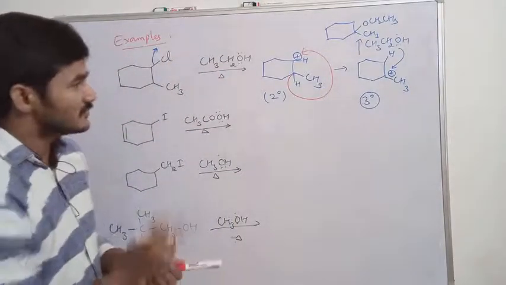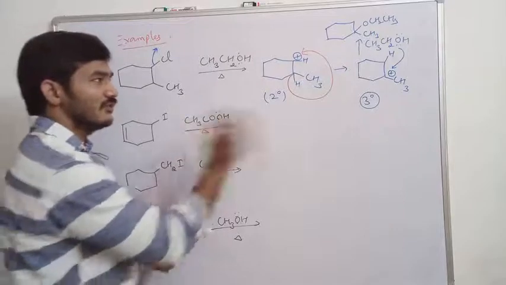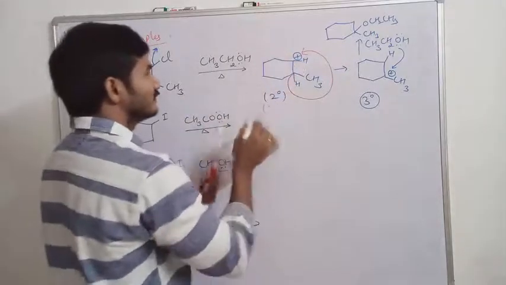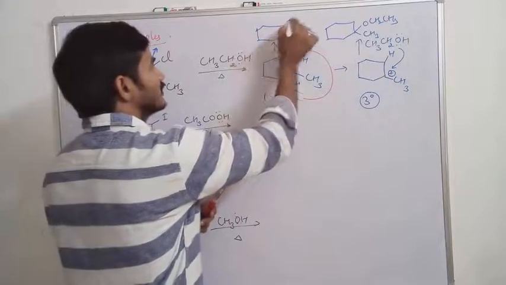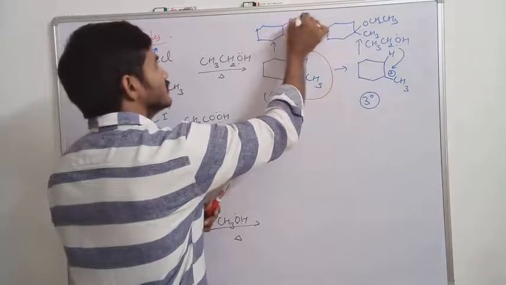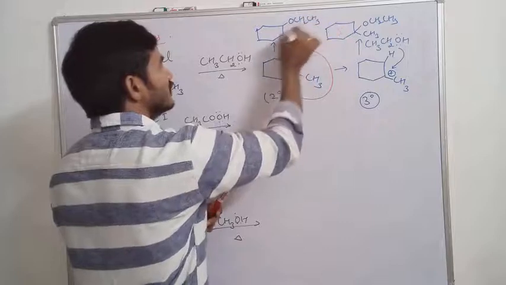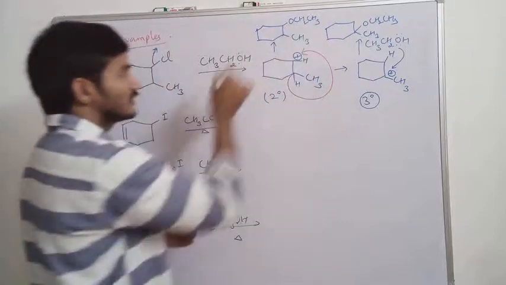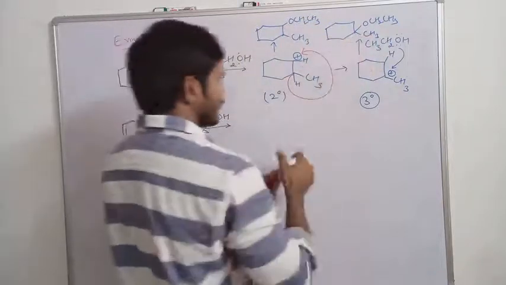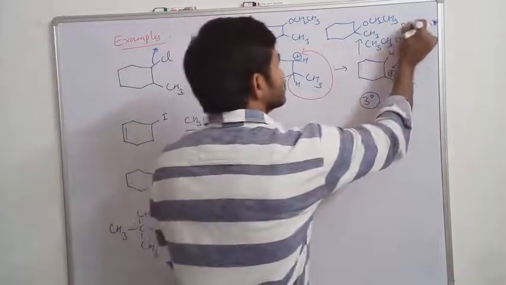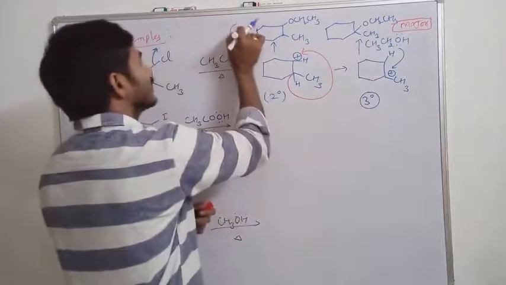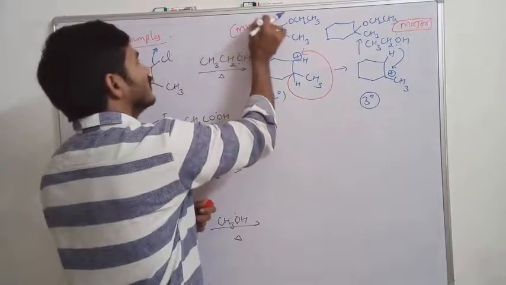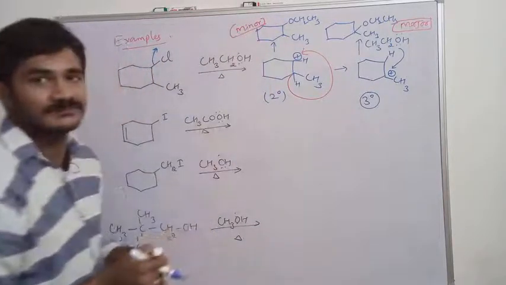So this way we have to write the product. If you don't rearrange, what do we get as the product? You directly write the nucleophile, that is OCH2CH3, CH3. This is without rearrangement, this is with rearrangement. But which is the major? This is the major. This is the minor, because this does not have any rearrangement.